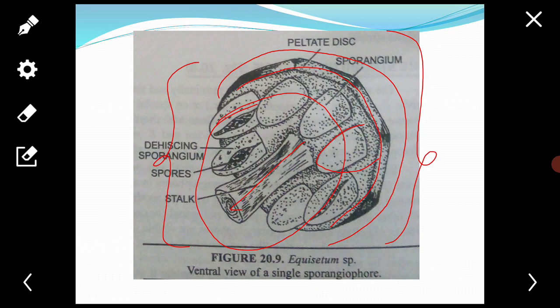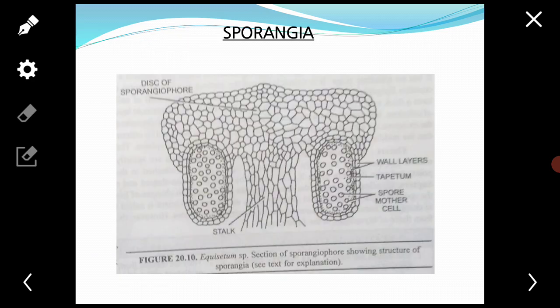Next, the sporangia. Each sporangium develops from a single superficial cell, but the cells adjacent to it also contribute to the further growth.